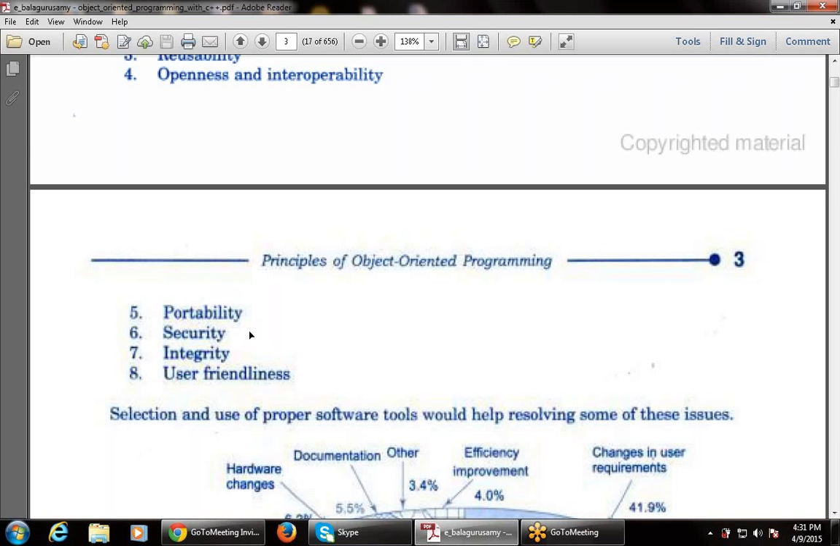Then user friendliness, that is the software must be user friendly according to the demand of the user, so that the user can easily use it. There are drag and drop facilities, so that the user can access them very easily. So that is also a concept, user friendliness.